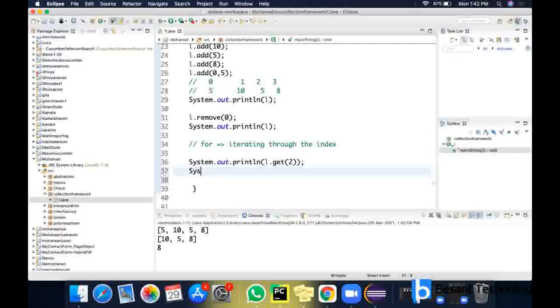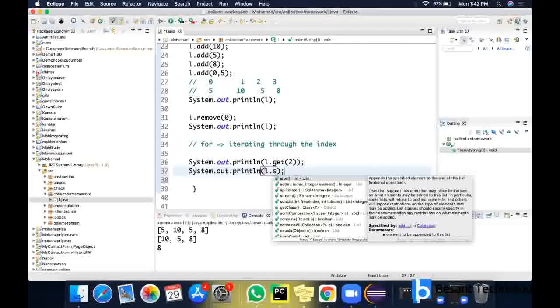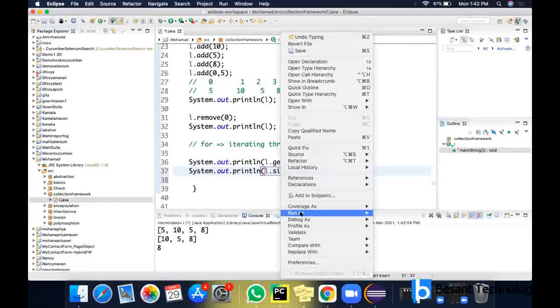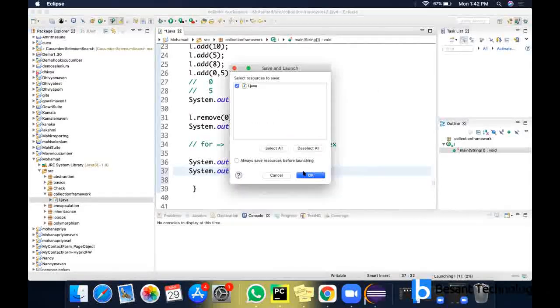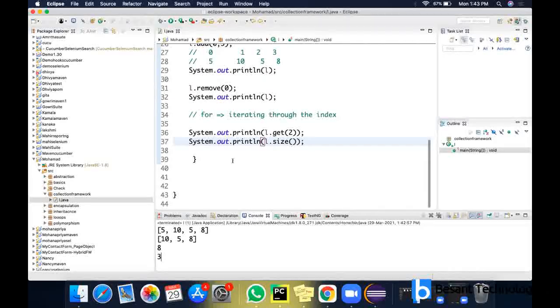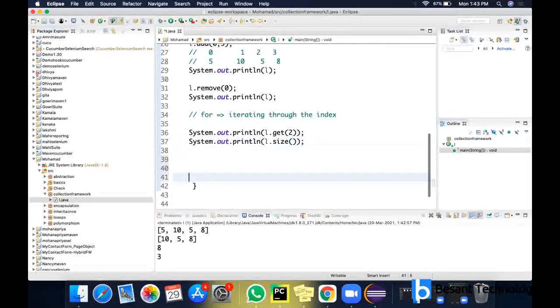Also, if you want to count the number of elements present in a list, we have a method called size. It will return the number of elements present in this list. So it is 3 so far. Now I'm going to iterate through this list and display the elements. We know how to add an element, remove an element, get an element, and count the number of elements present inside it.